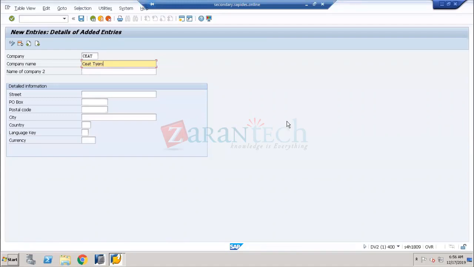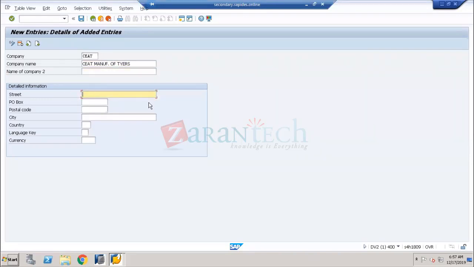CEAT tires. I'll give it in caps. And if you want, you can also add manufacturing or something like that, because it will be accepted up to 30 characters. Manufacturing of tires, whatever it may be. Now, if the company is going to be called by any other name, you can give the second name, or leave it empty.